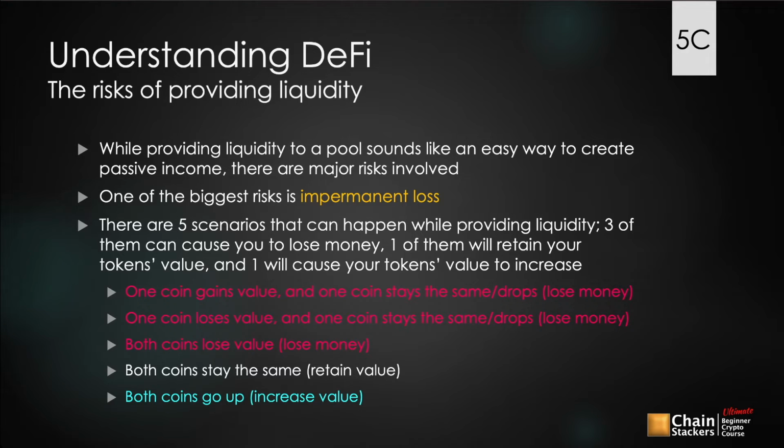So now that entire pool has more Ether in it than it does Link, because people came in and swapped their Ether for Link. So they took Link out of the pool, they took the increasing value asset out, and they put the decreasing value asset in. So now that pool as a whole is decreasing in value, and since you have a percentage of that pool, your percentage is also decreasing in value, because those LP tokens that you're going to get back when you redeem them are going to correlate with what the pool actually has at the time that you redeem those LP tokens.